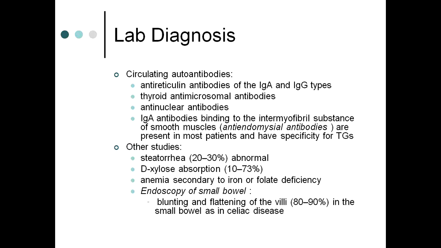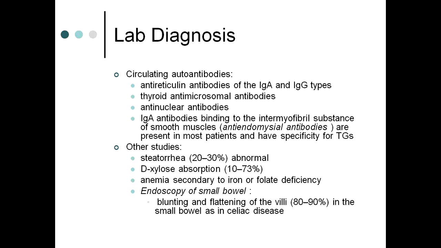Other tests which can be done are for the circulating autoantibodies: anti-reticular antibodies of the IgA and IgG types, thyroid antimicrosomal antibodies, antinuclear antibodies. IgA antibodies bind to the intermyofibril substance of smooth muscles, that is anti-endomysial antibodies.